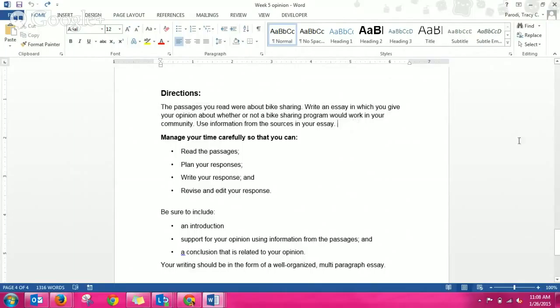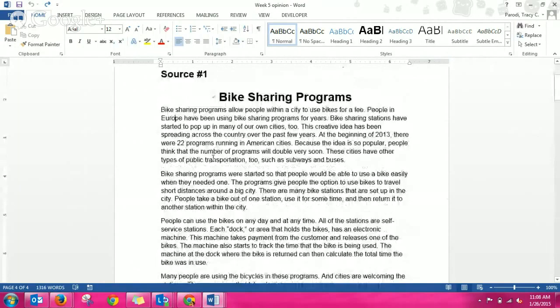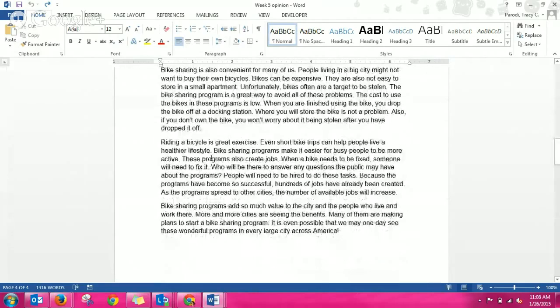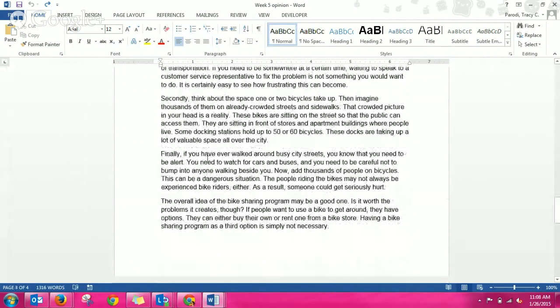What I want from all of you, depending on what year this is, is for you to have read these 2 sources before we meet. 2 of them. And then we can meet and write about them. 3 of them, yikes, sorry. So the 2 tasks that need to be done before you meet: you need to save your documents in a special folder where you know where they are, and you need to read the 3 sources before we meet. Thank you so much. Bye.